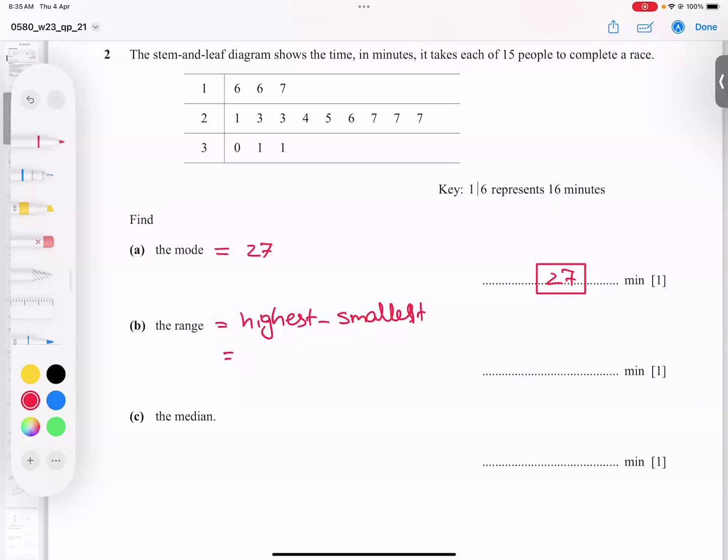The largest value, or you can say highest or largest, no problem, is 31. And the smallest is 16. If you subtract them, you get 15. So 15 is our answer, because the range formula is the largest number minus the smallest number. You can write here largest number even, no problem.